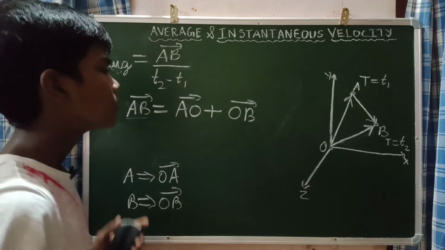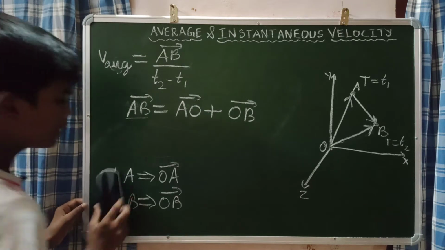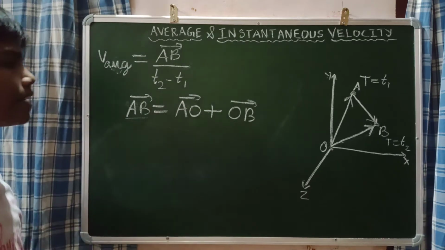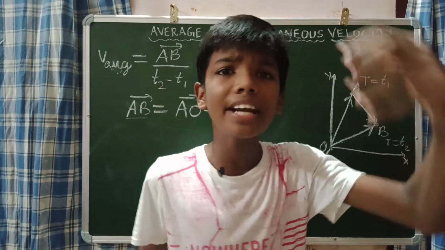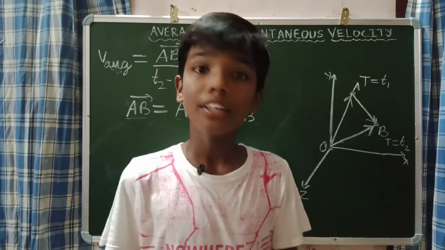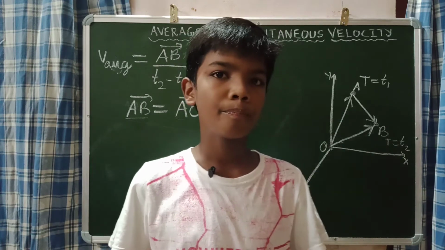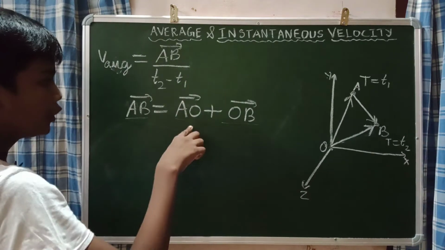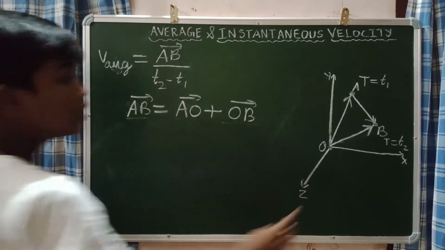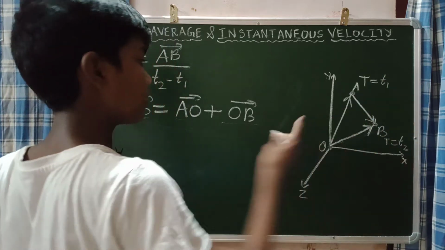Understand this? Many people don't understand why we write the AO vector and the OB vector. If you remember the triangular addition of vectors, you will definitely be able to understand. We should not put the AB vector equal to the OA vector plus the OB vector. Not like that.